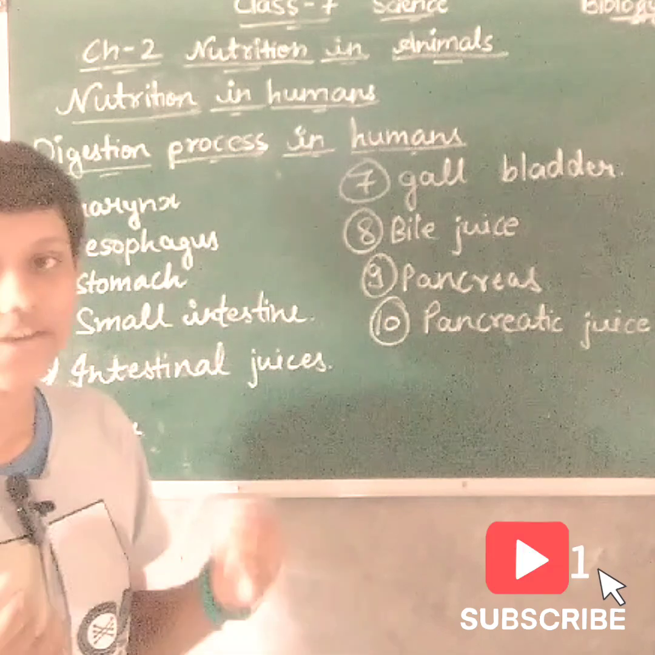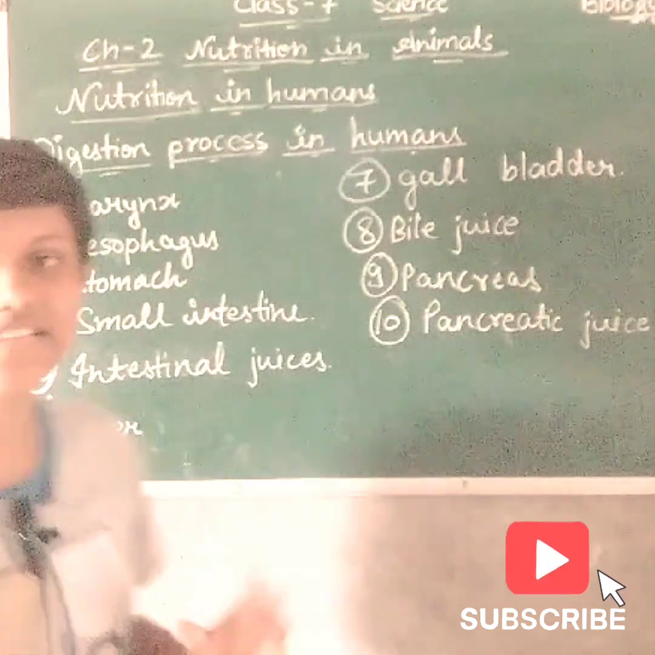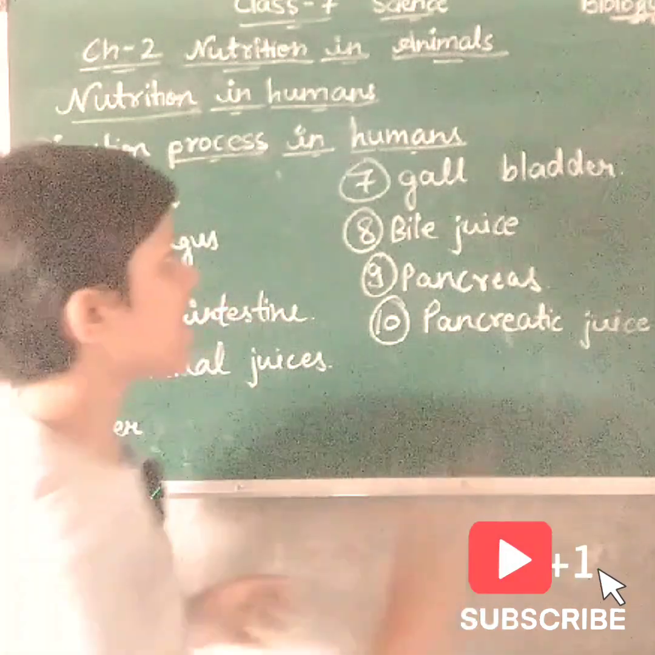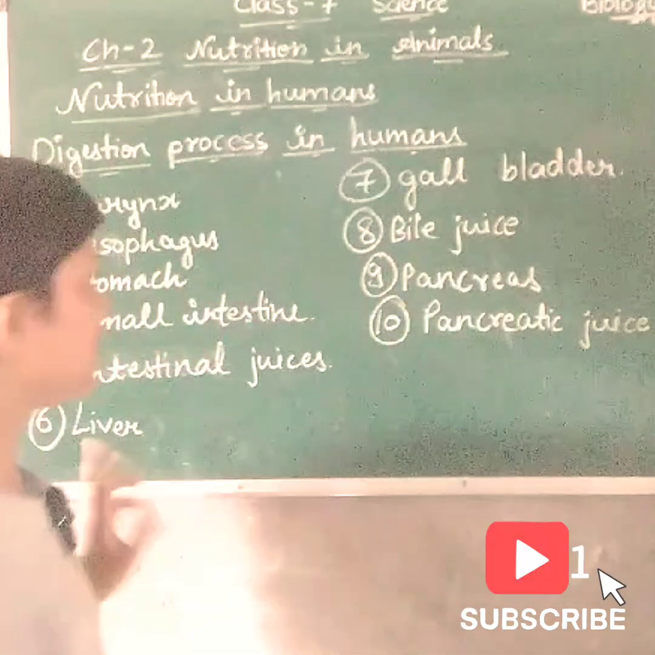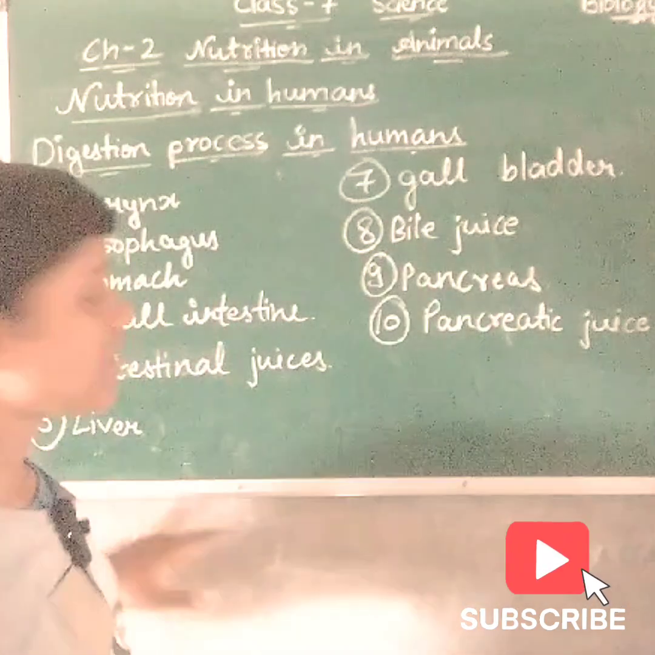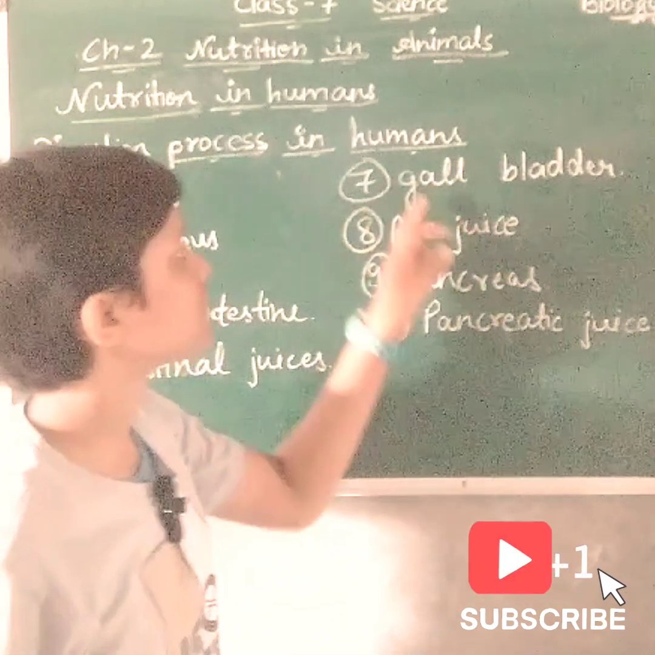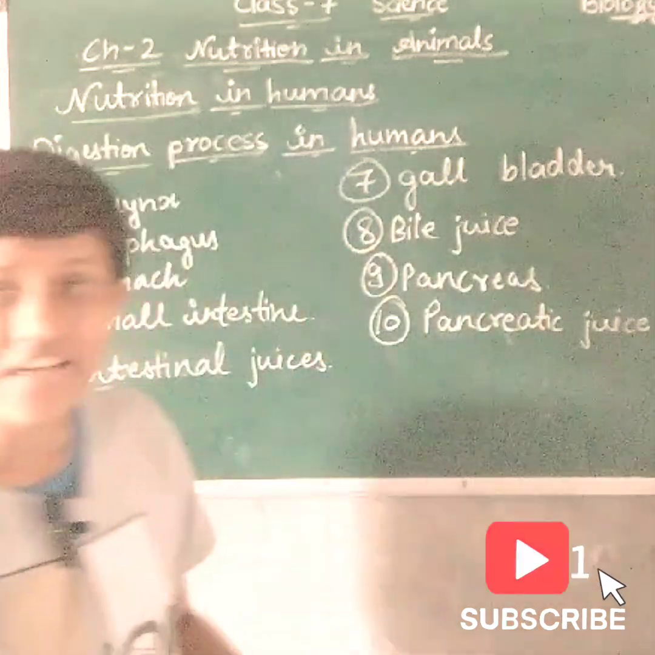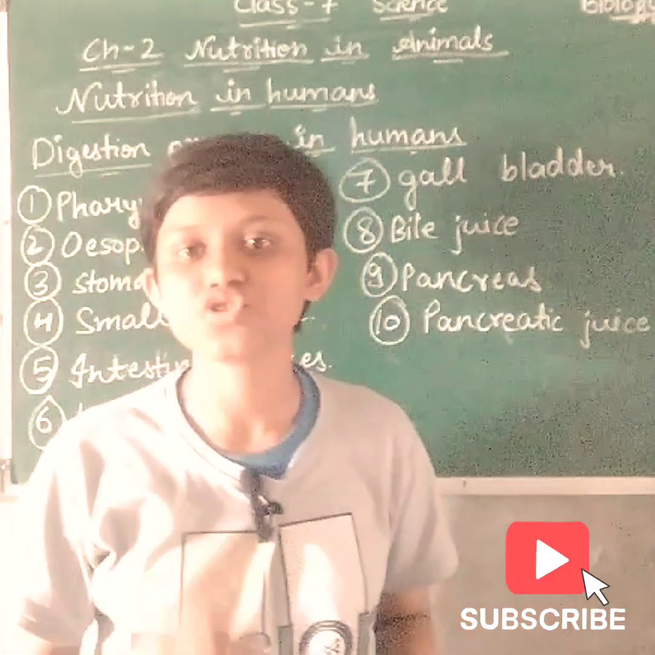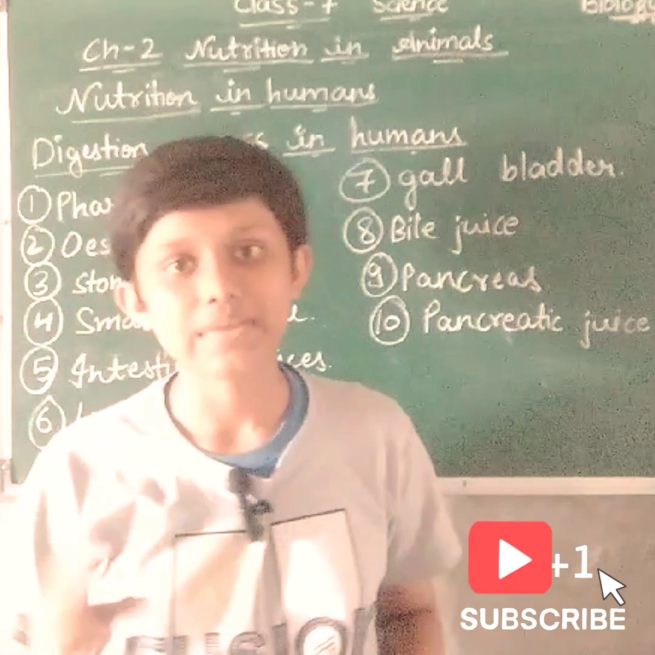So friends, now we discuss the liver. The liver is the largest gland in the body, and the liver has a sac known as the gallbladder. The liver secretes a juice known as bile juice. The liver secretes bile juice, and also stores bile juice inside the gallbladder. Bile juice contains bile salts. Bile salts help to break down large fat drops into simpler ones.